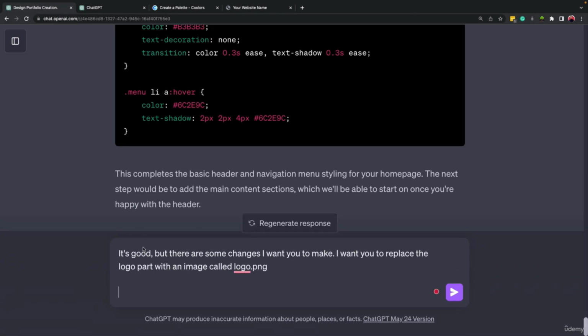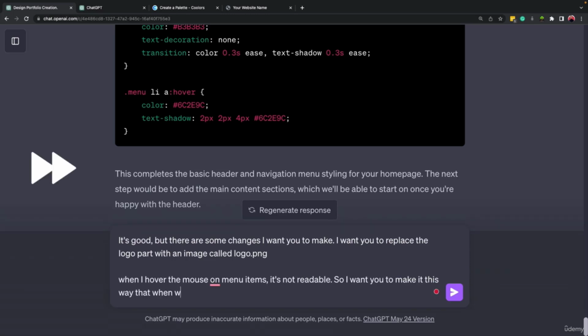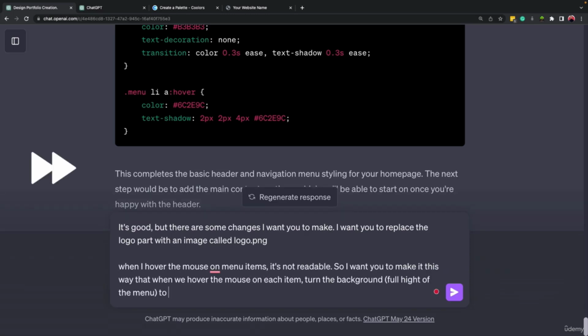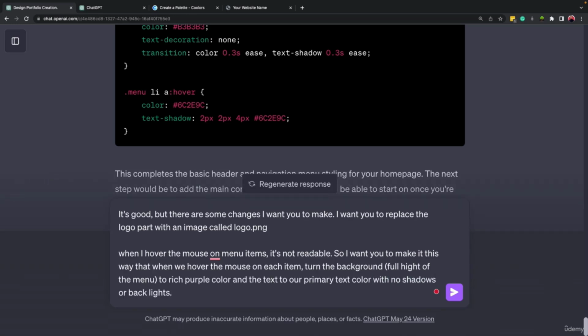All right, in this part, I mentioned that it is good, but there are some changes that I want you to make. I want you to replace the logo part with an image called logo.png, okay? And later we'll add that logo. And the next thing is, I mentioned that when I hover the mouse on menu items, it's not readable, okay?